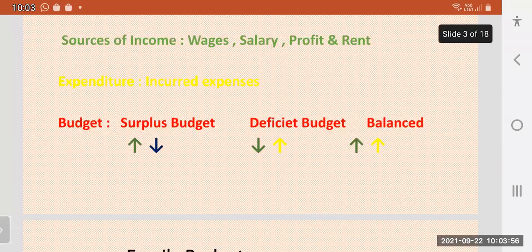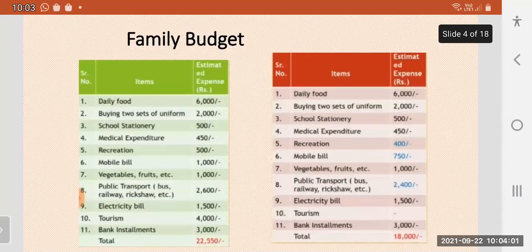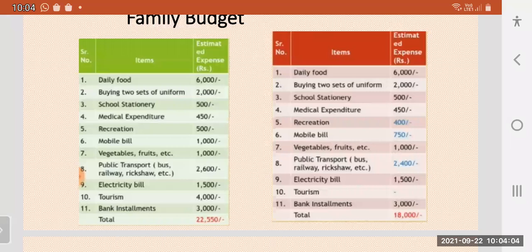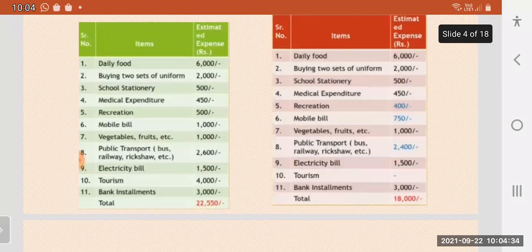See here, I am giving the table. This is already given in your textbook, page number 64, Introduction to Economics, Family Budget. This budget tells us, as I already told you, that budget means an estimate of income and expenditure for a set period of time. A particular period of time, how much money you are spending on your family, that is called budget. You have to set up columns and tables like that. Here I'm going to explain further.